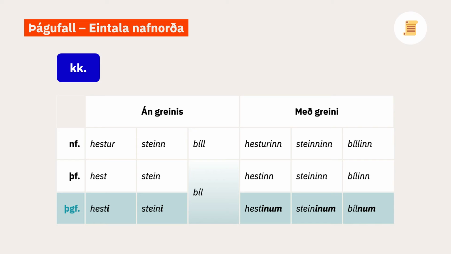This table sums up the dative singular forms of various masculine nouns, both without and with the definite article. So hestur, hest, hesti, steinn, stein, steini, bíll, bíl. Hesturinn, hestinn, hestinum, steinninn, steininn, steininum, bíllinn, bílinn, bílnum.